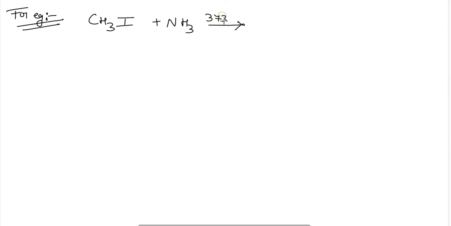Next, let's take an example. For example, CH3I, that is methyl iodide, is taken. When it is reacted with ammonia at 373 Kelvin temperature, it will form methylamine, that is methanamine, which is a primary amine, and HI will be formed.